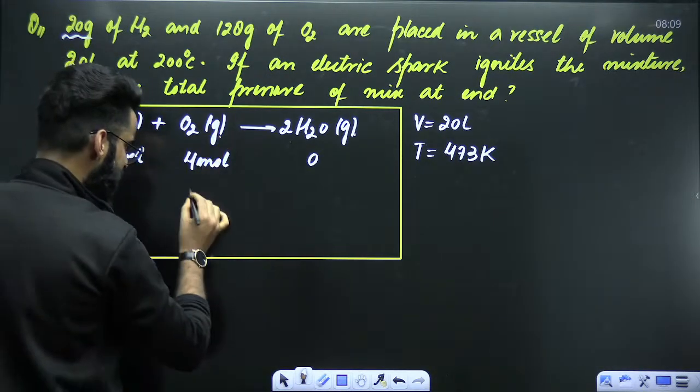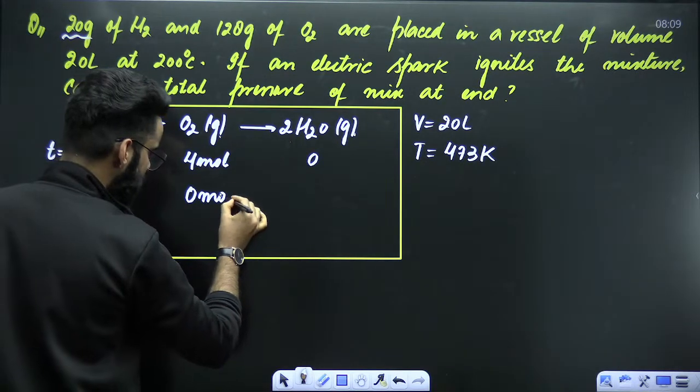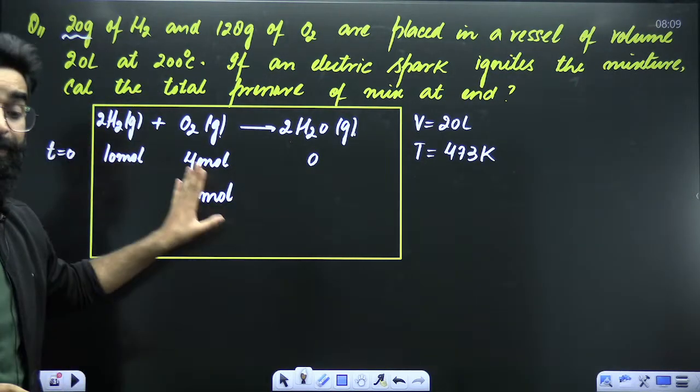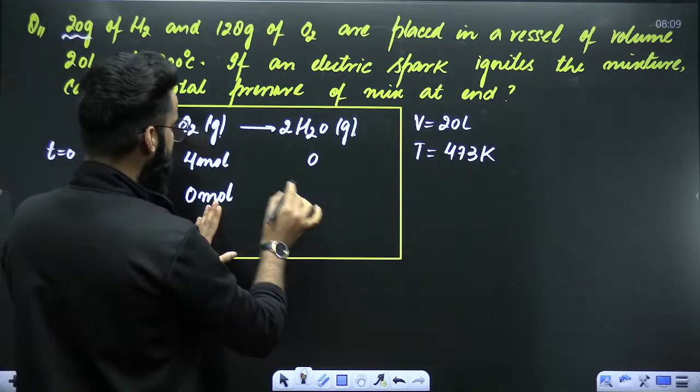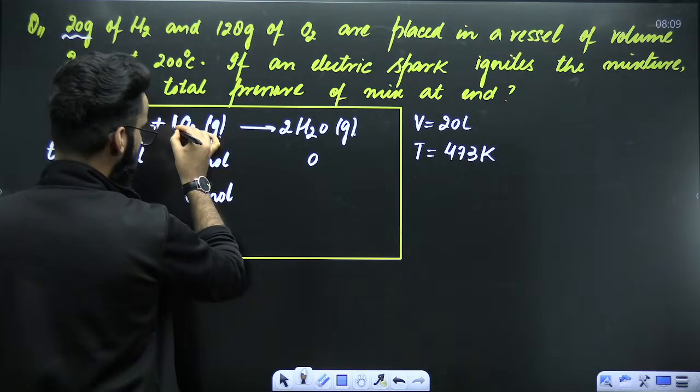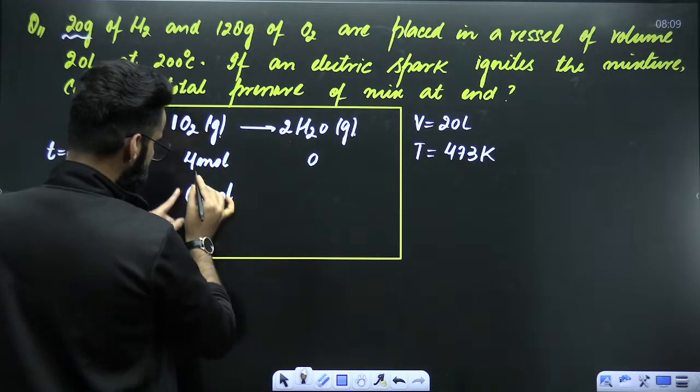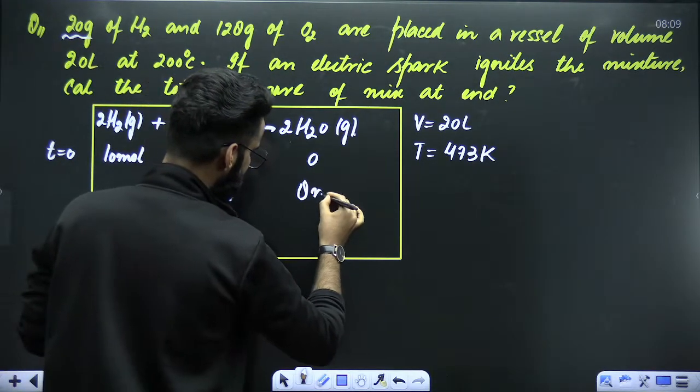If O2 is the limiting reagent, it would have got completely consumed in the reaction. 0 moles of O2 will be left at the end in the container. Now, the entire product will be decided by O2. 1 mole of O2 gives 2 moles of water. So 4 moles of O2 will give me 8 moles of water.